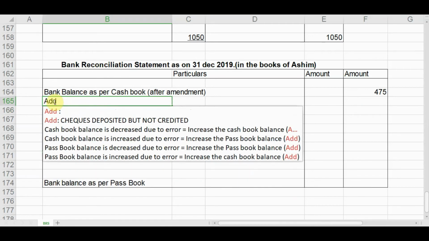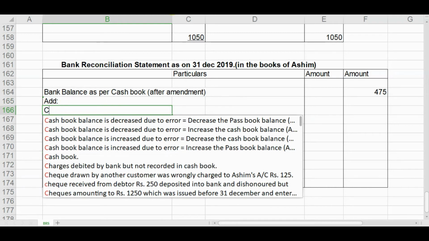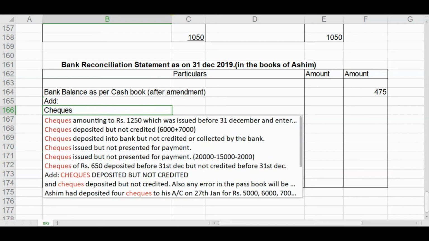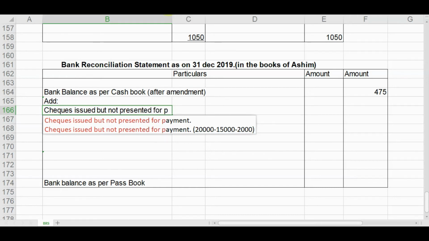add checks issued but not presented for payment.